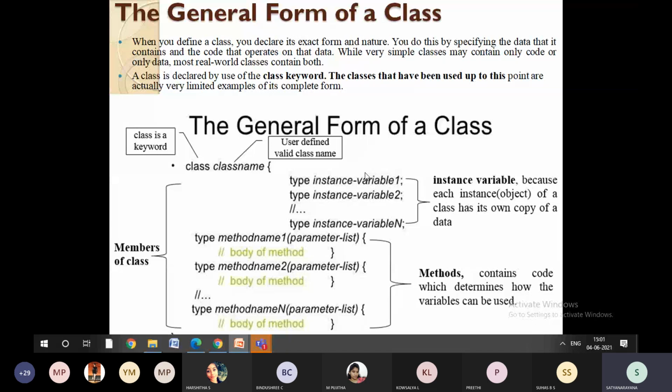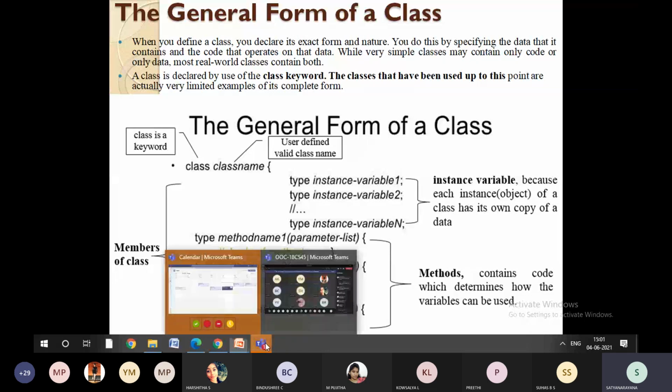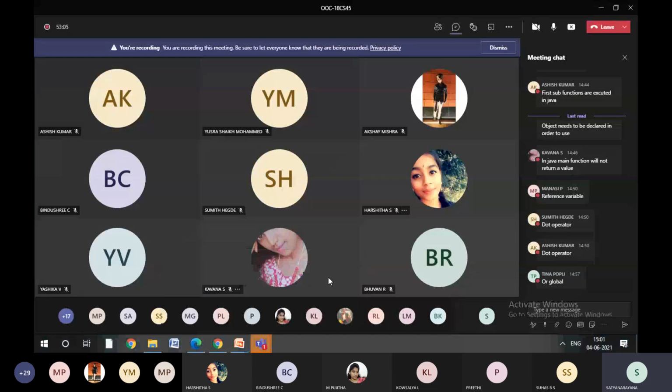So the class will consist of variables and methods. Now, I have one more question for all of you. Can we write an object declaration within the class? Again, I'm repeating, can we write an object declaration within the class? Is it possible? If yes, how? If no, why? Yes, Kavana, can we write object declaration within the class?